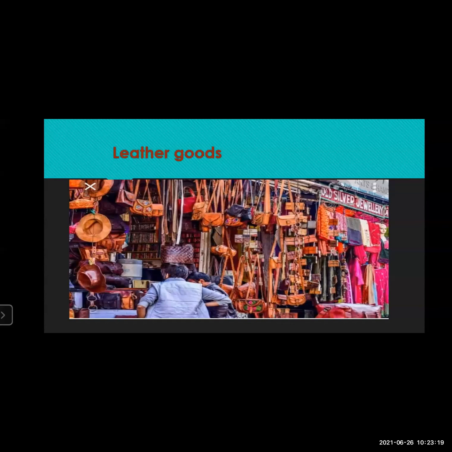The leather production centers are in the states of Tamil Nadu, West Bengal, then Uttar Pradesh and Maharashtra. Kanpur is the leather capital of India.